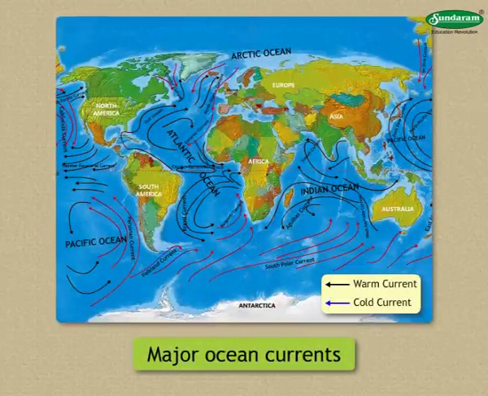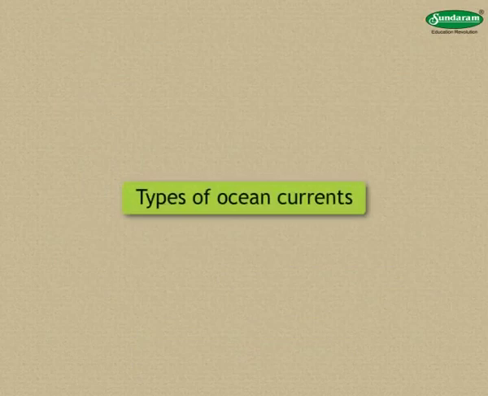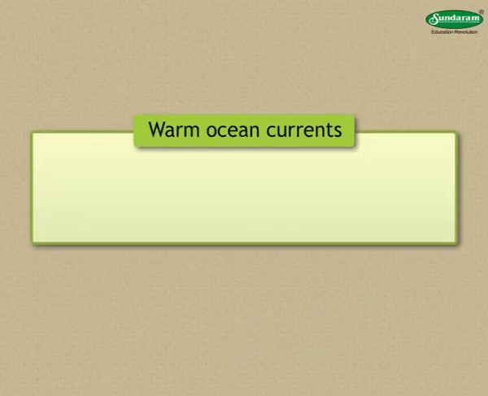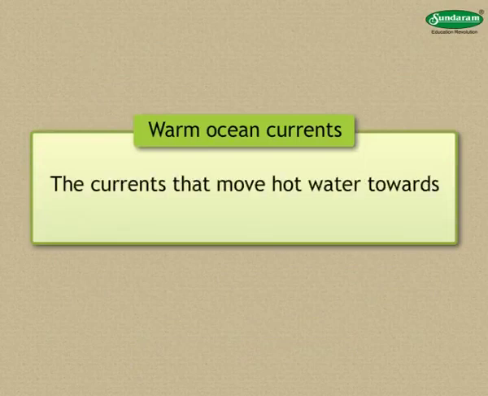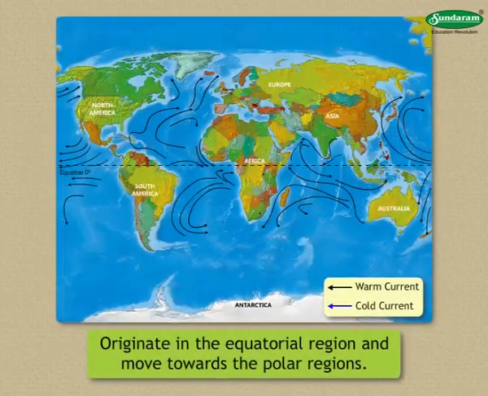The major ocean currents from different oceans are shown in the figure. Study these and note the names and direction of these currents. Types of ocean currents. First type is warm ocean currents. The currents that move hot water towards cold regions are called warm currents. Generally, they originate in the equatorial region and move towards the polar regions.